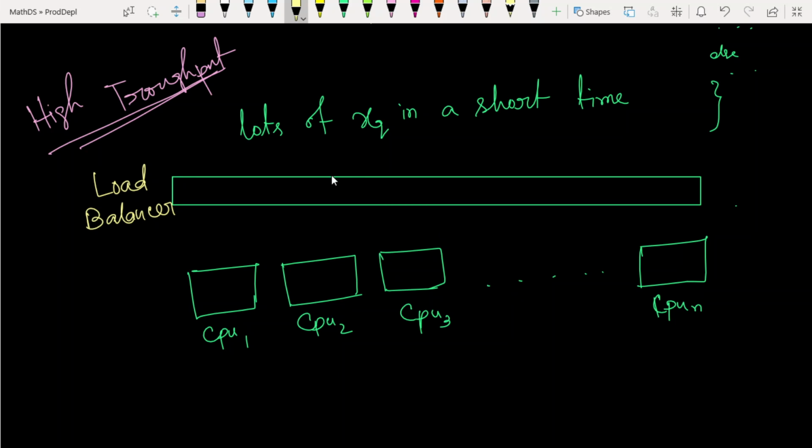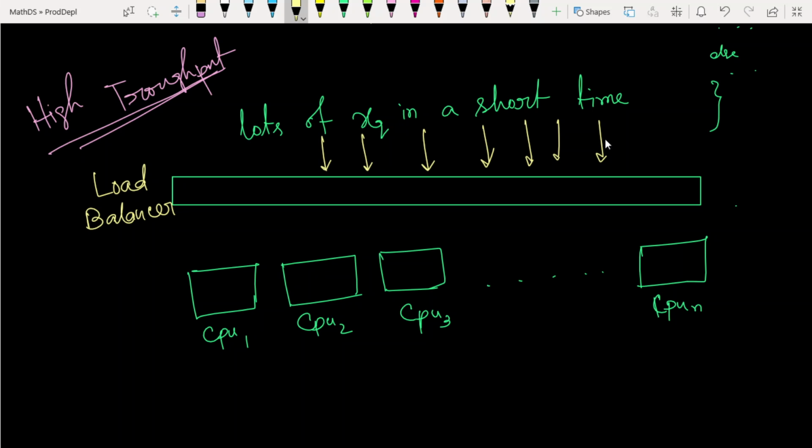The load balancer takes all the queries and distributes them equally across the machines. So it is equally distributed, randomly distributed. Suppose in Google there are n machines.